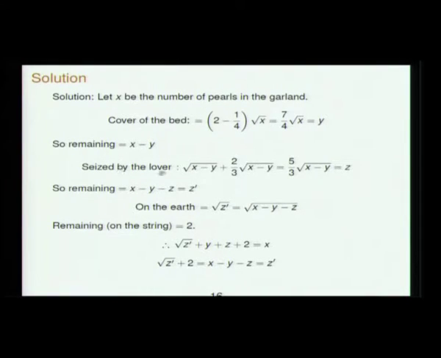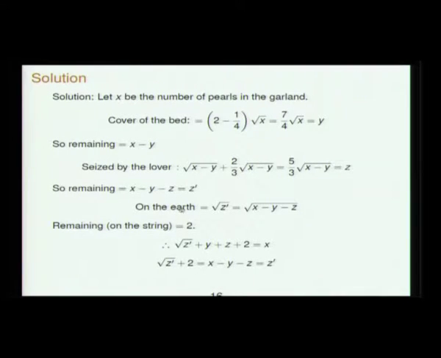Then the lower one, he is seizing this, taking the square root of this plus 2/3 times this. That also we do not know how much he has seized, so you call it z. After these things, x was the initial number, y is on the cover of the bed, and z is caught by the lever, so the remaining is x minus y minus z. So, root z prime.